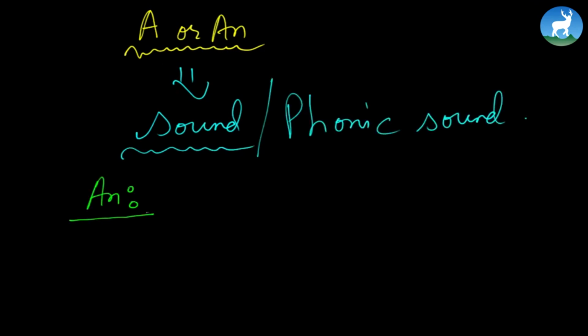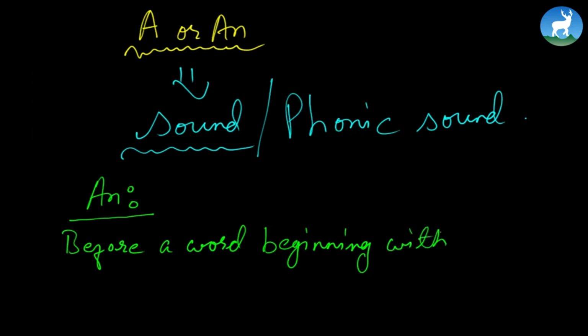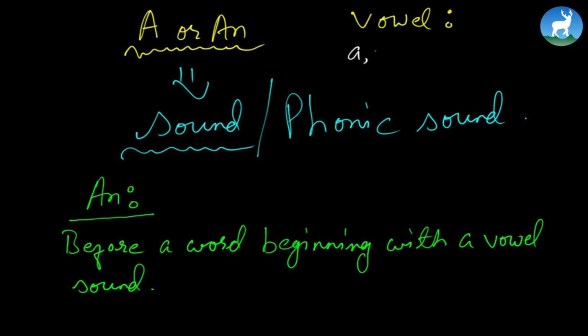For an, very important, we use an before a word beginning with a vowel sound. In case you're wondering what vowels are, in English, the letters A, E, I, O, U are called vowels. All the other letters apart from these are called consonants.